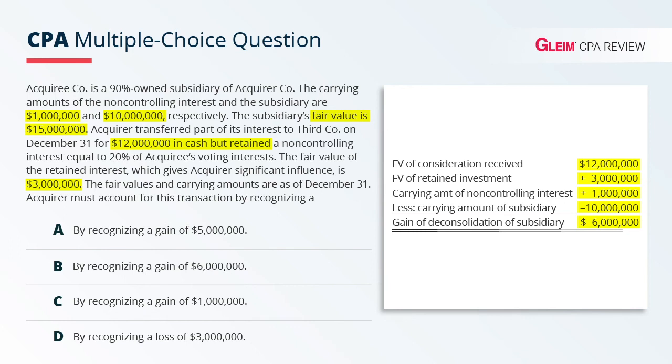If you left out one of these numbers, you would have calculated the wrong number. So how much gain are we looking for again? 6 million. And there it is. Recognize a gain for $6 million. So B is your final answer.